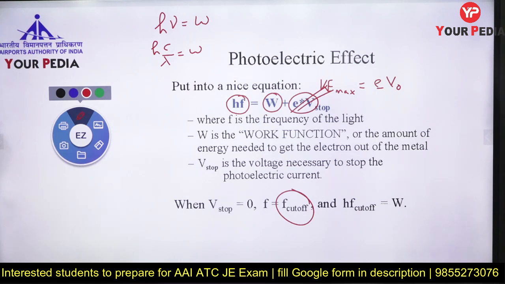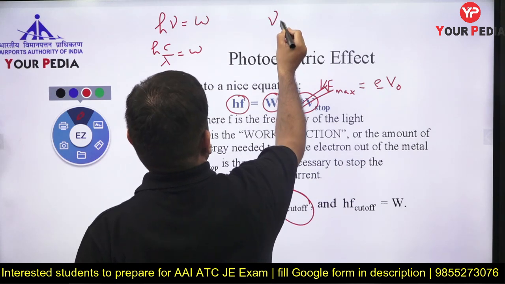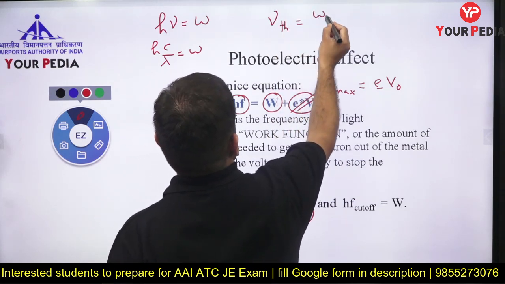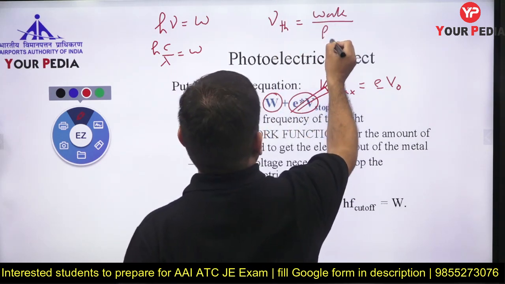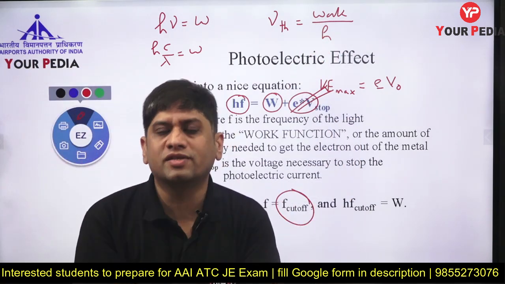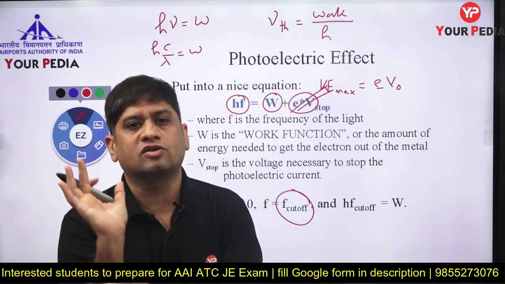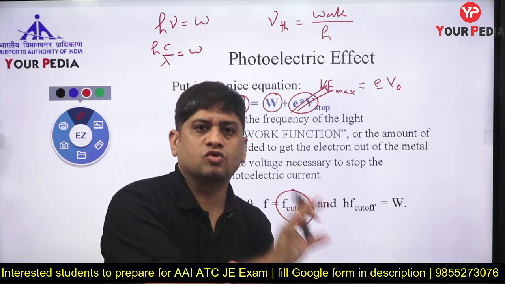So will a question on cutoff voltage ever come? Threshold frequency. So threshold frequency is work function over Planck's constant. Remember this, numericals come from it. How do you calculate threshold frequency? The minimum frequency required for a photon to eject an electron is called threshold frequency.